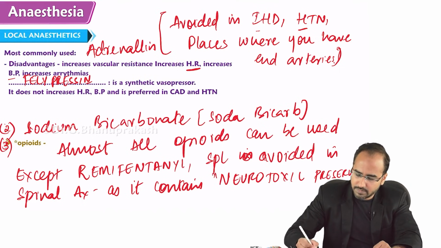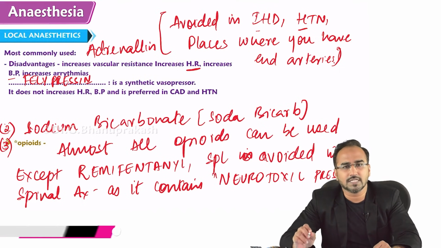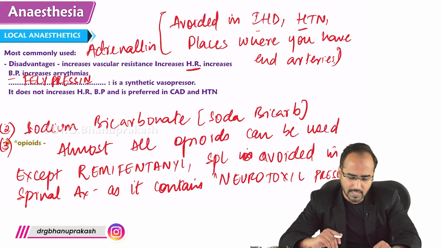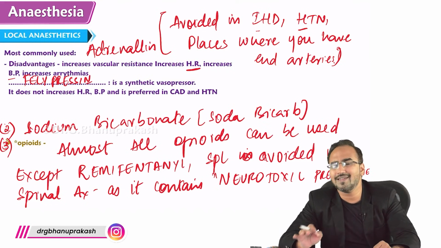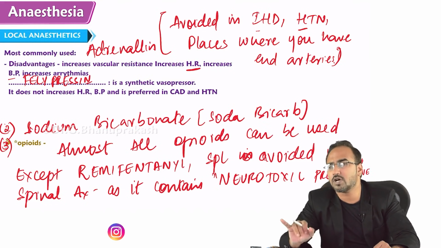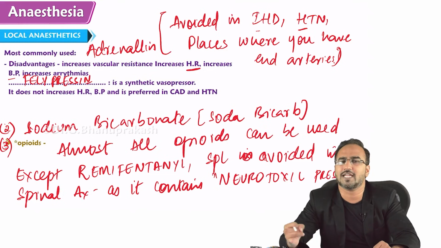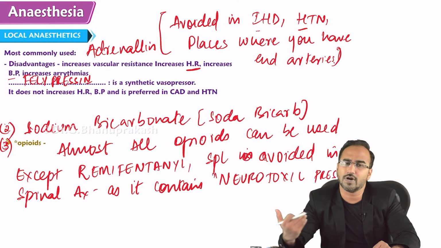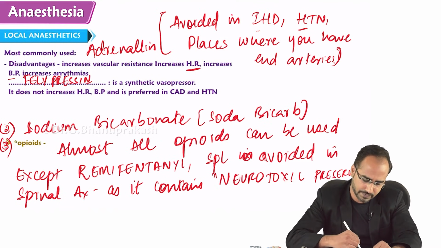So remifentanil is avoided in patients who are posted for spinal anesthesia. You never give remifentanil. You can give all other drugs. So guys, in additives, remember there are three additives. The most commonly used additive is the vasopressor, that is adrenaline. Second most commonly used is soda bicarb. If soda bicarb is also not there, you go for opioid. Right?